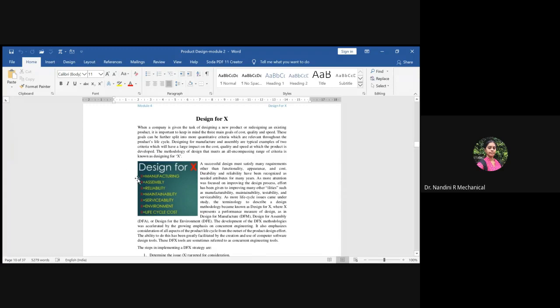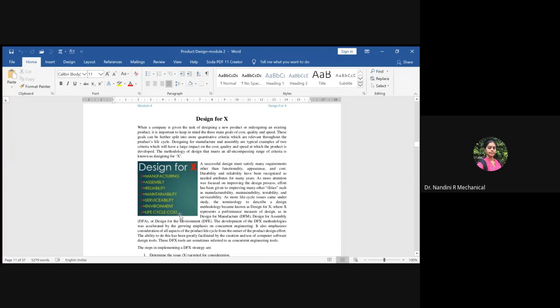Actually, you will tell the product is manufactured based on design for X, if it has satisfied all these criteria: design for manufacturing, design for assembly, design for reliability, design for maintainability, design for serviceability, design for environment, and design for life cycle cost.